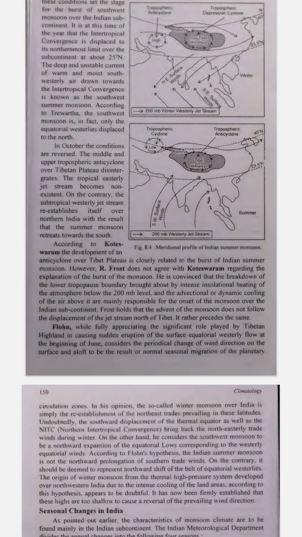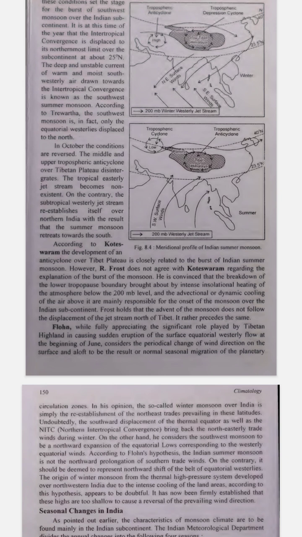Let's break down these concepts about what happens in October regarding the Tibetan Plateau, jet streams, and the monsoon in India. We'll keep it simple and easy to understand, step by step. 1. What happens in October? Change of conditions. In October, things change from summer. The weather patterns over the Tibetan Plateau and northern India become different.